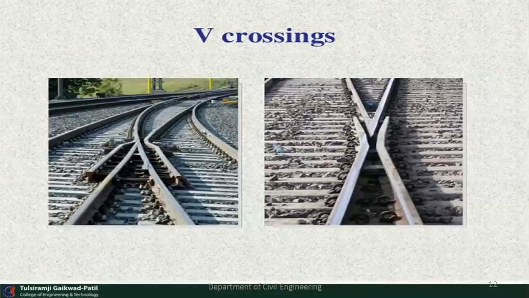Here you can see the various tracks forming various types of crossing, but when we see this crossing, it looks like a V shape, so it is called a V type of crossing. In figure number 1, a V type of crossing is shown, and in figure number 2 you can also see that V type of tracks are provided, so it is called a V crossing.